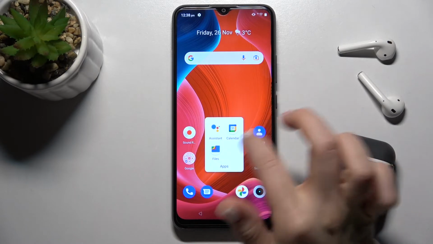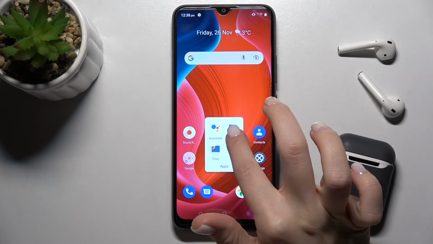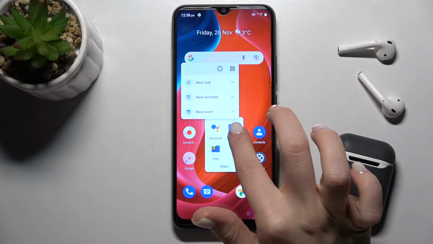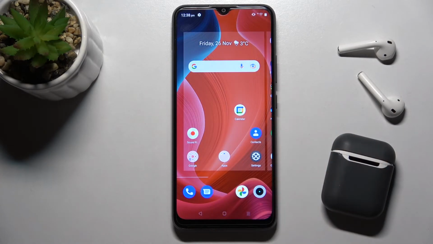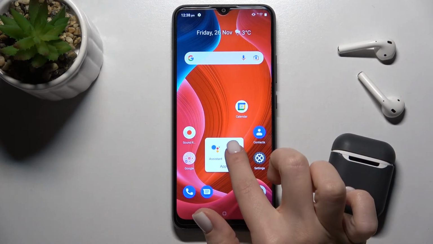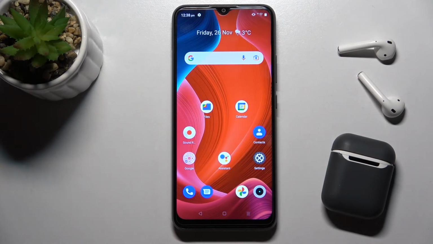Also, if you want to remove the application from this folder, just hold for a while and drag it here on your screen by this way. So that's how it looks.